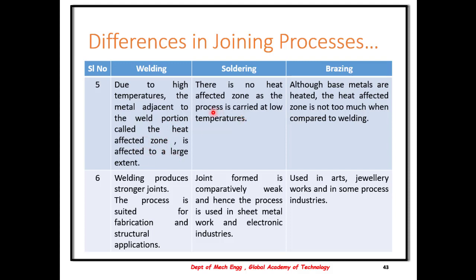There is no heat affected zone in case of soldering, and in brazing, although there is a heat affected zone generated, it is not too much when compared to that of welding. Then, as I said, welding produces the strongest joints, soldering is relatively weak, and brazing is intermediate, used usually in arts, jewelry works, etc.